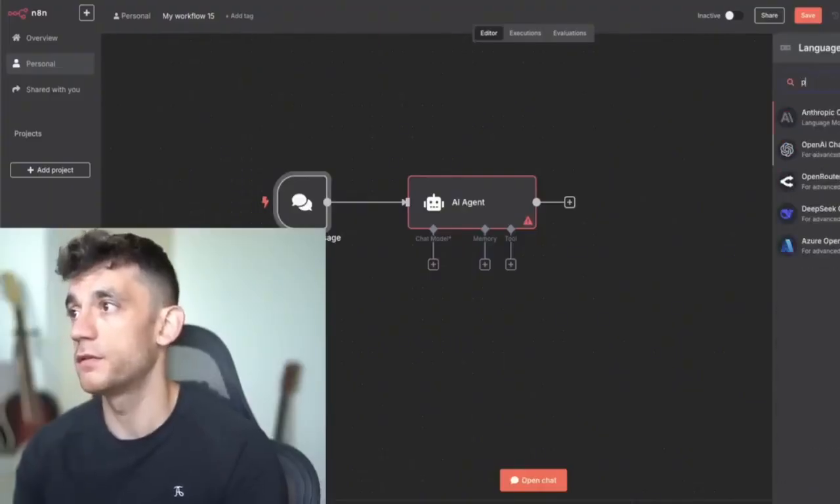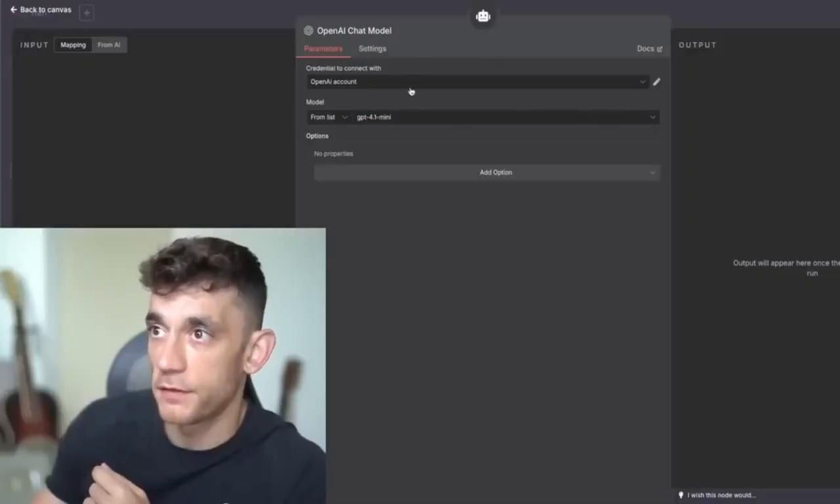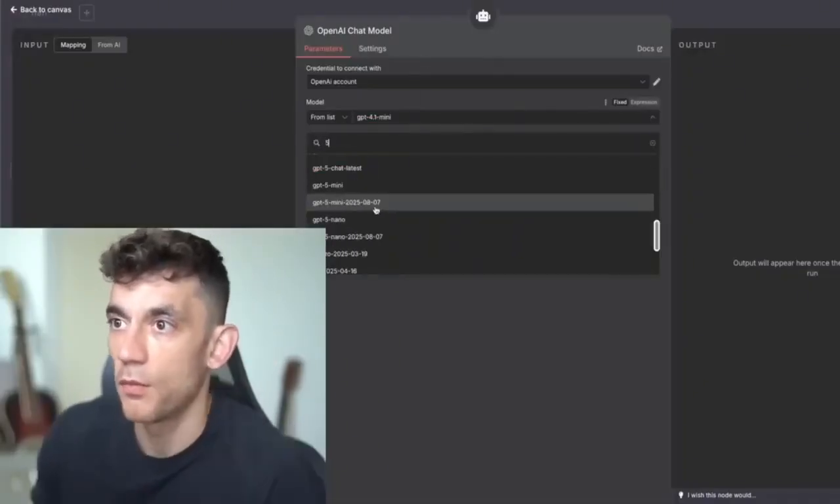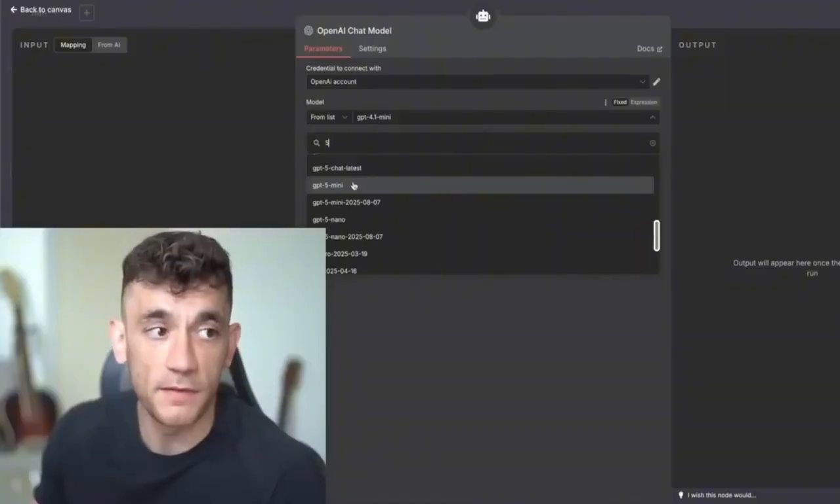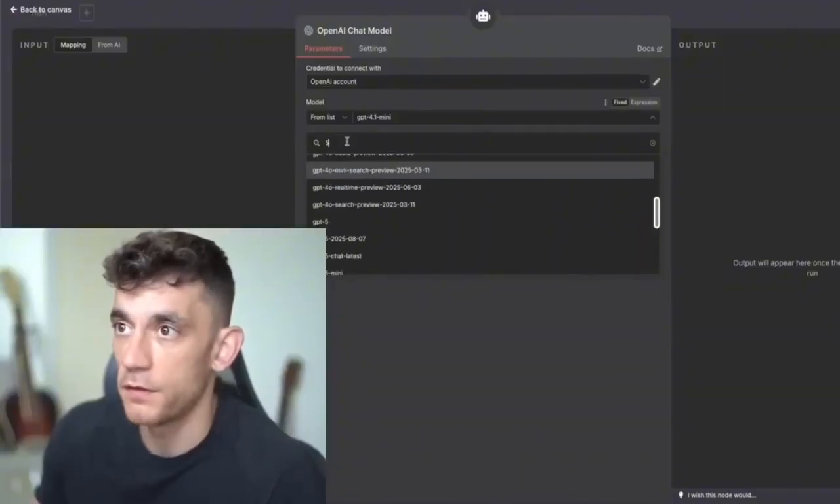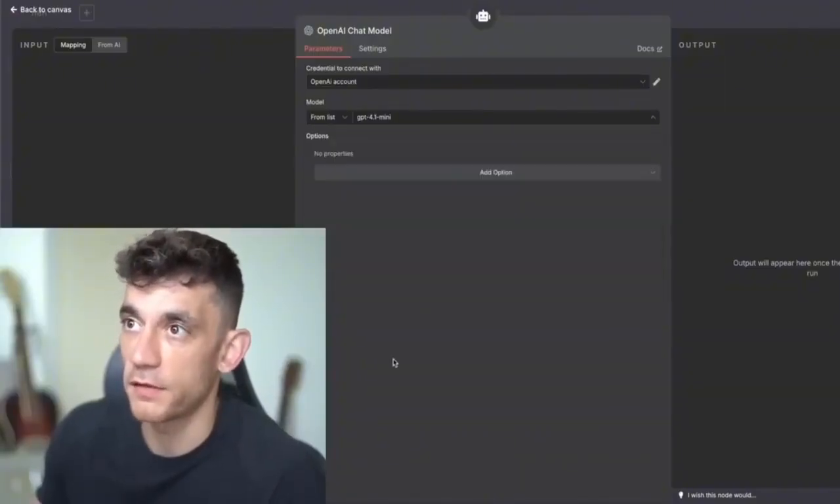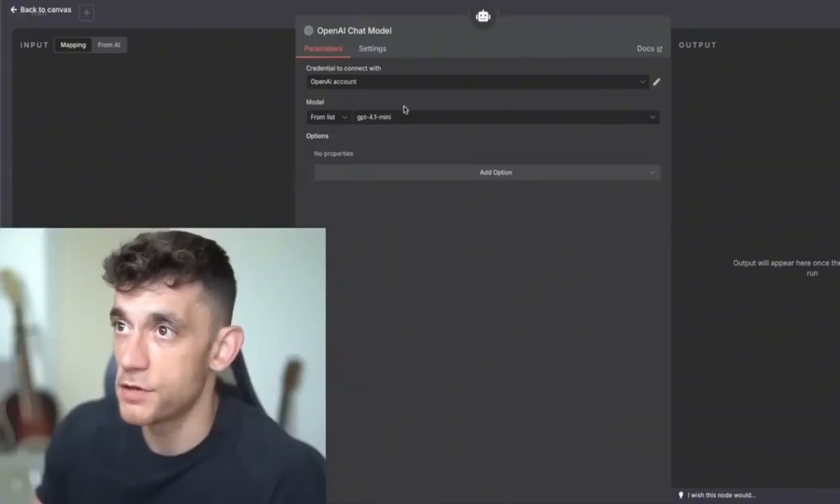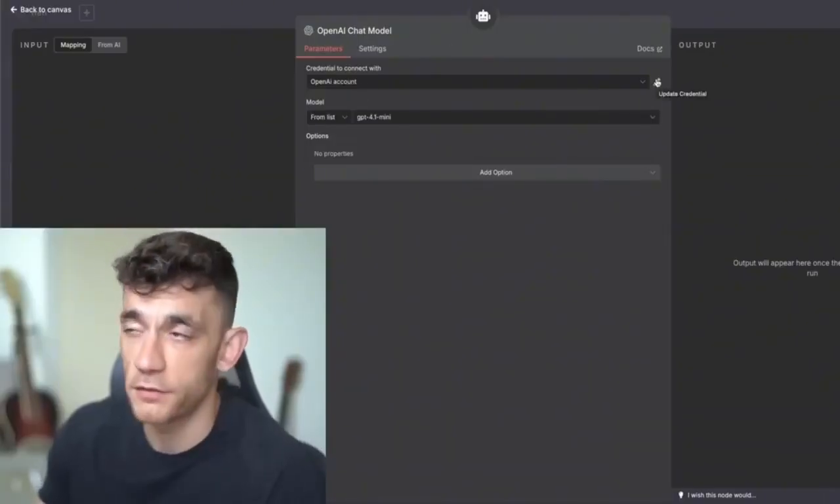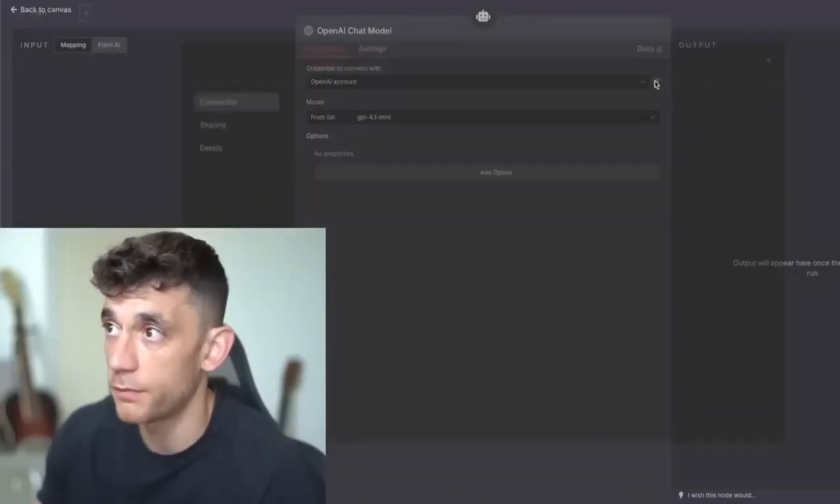Over here, you're going to type in open. And at this point, if we run through here, what we can see is we've got GPT-5 on the list, right? So if you type in 5 over here, we can select it. Now, if you haven't already connected your OpenAI account, let me show you how to do that from scratch. Don't worry, I can get it set up for you pretty quickly.